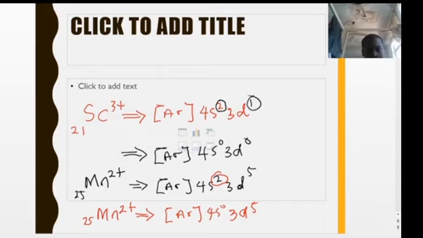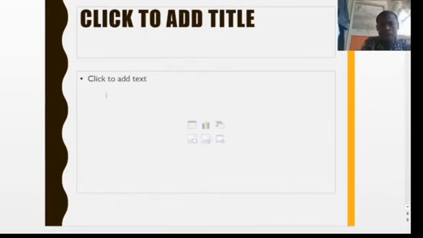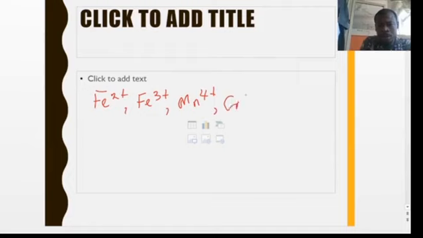For example, if you are to write the electronic configuration of the following ions, like Fe2+, Fe3+, Mn4+, Cr3+, Cu2+, and maybe Zn2+, something like this.